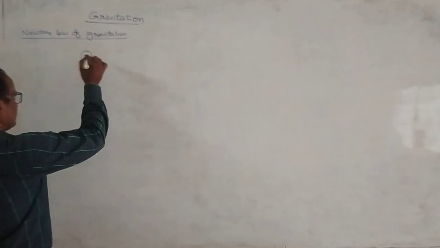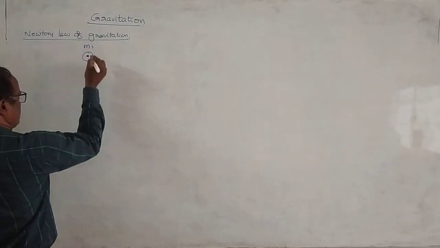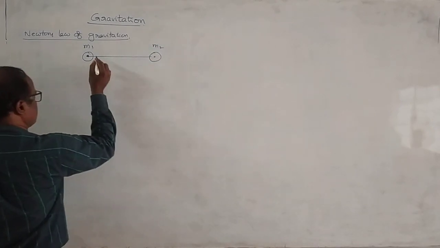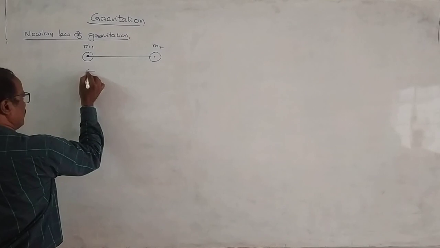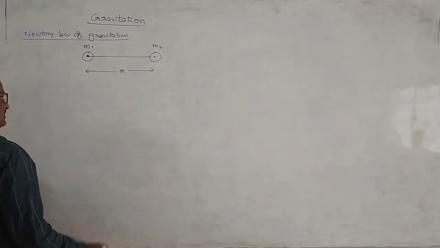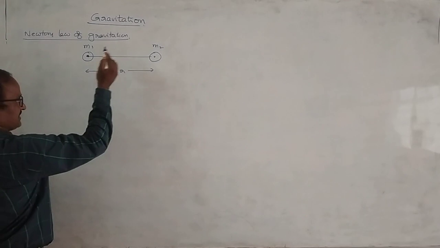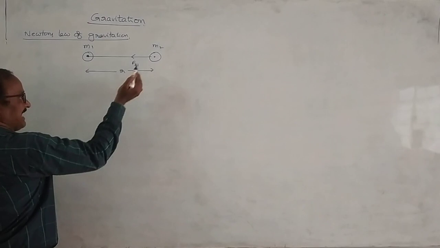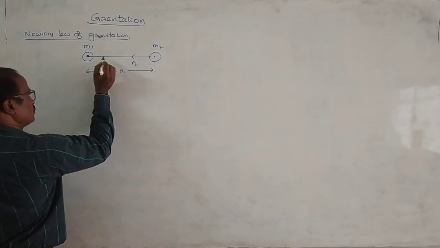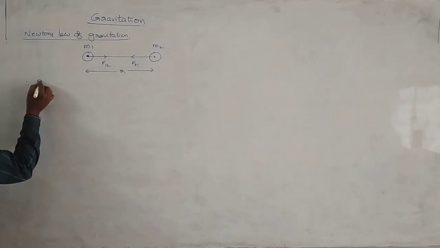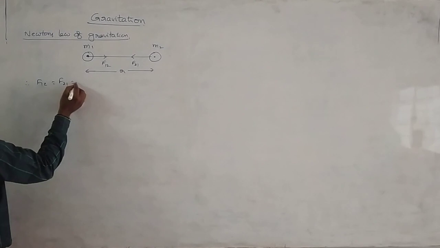Right? Here, it is the first body, mass of the first body is m1, and this is the second body, mass is m2. Separation between these two bodies is r. Suppose the gravitational force of attraction exerted on m2 by m1 is F21. Gravitational force exerted on m1 by m2 is F12. Both are of the same magnitude. That means F12 is equal to F21 is equal to F.